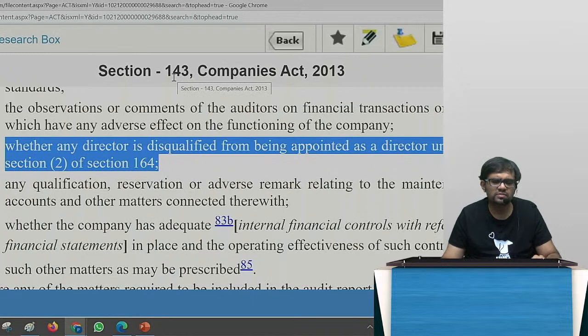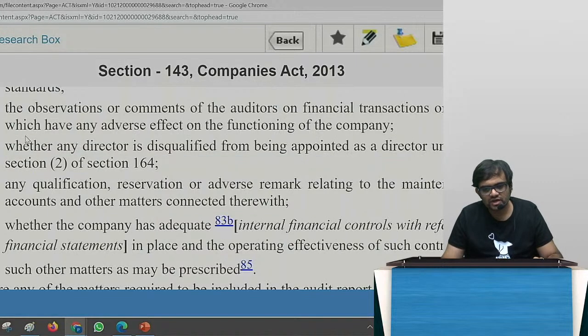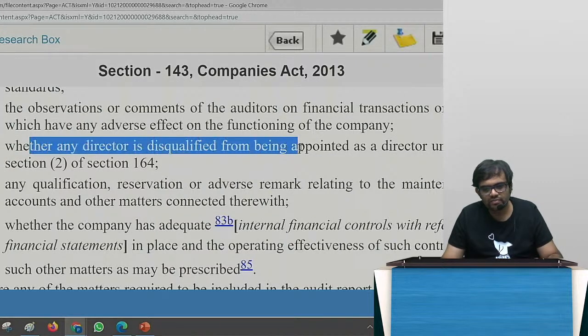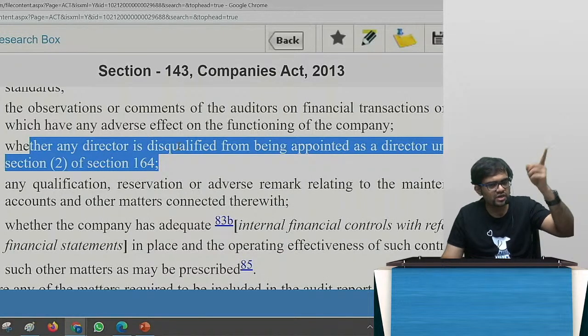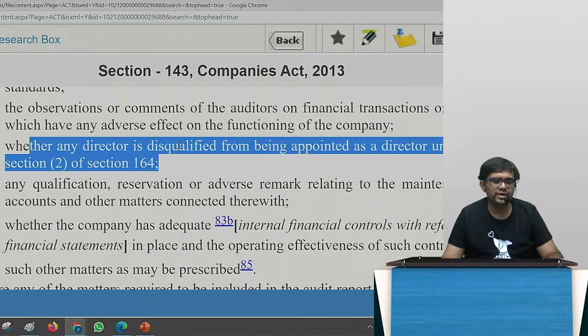143 is part of your syllabus, yes or no? Fully, you have audit reporting. 143(3)(g), you see: whether any director is disqualified from being appointed as director under sub-section 2 of 164. They have asked this also, a 4 marks question. They have linked it to 164 and asked you in the exam, in auditing.